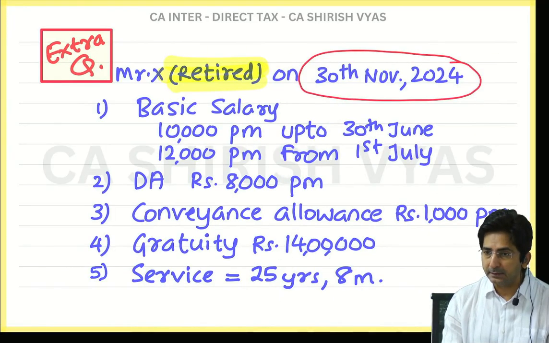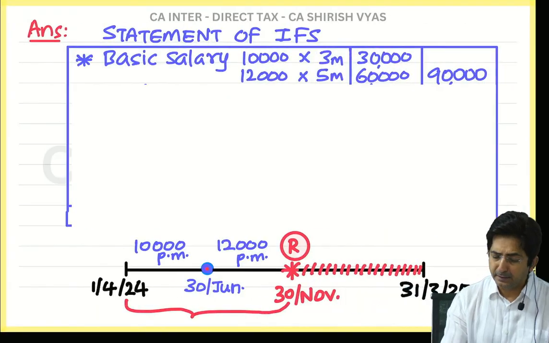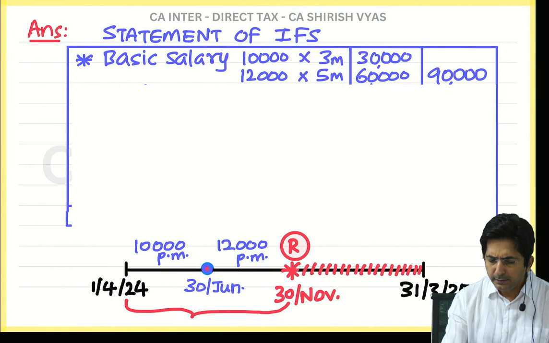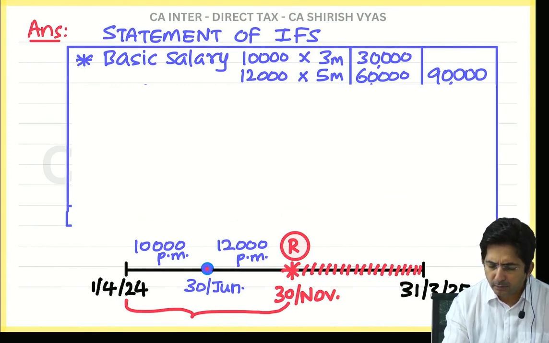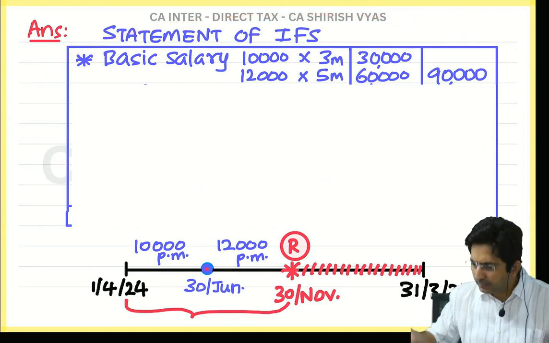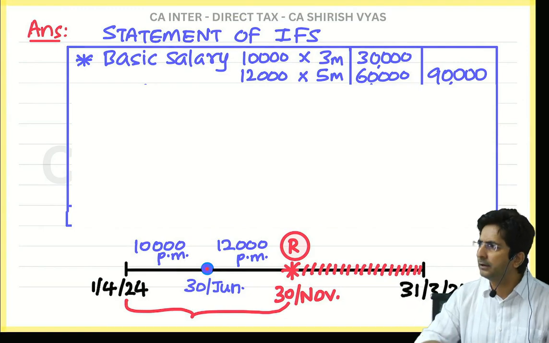See why I am stressing on this, because some students misunderstand that in the main statement also you have to ignore the month of retirement. Why? In the main statement I am writing what? Whatever I am receiving. And don't you think I will receive the salary of November also? I work till the last day. So you have to write the salary till November.